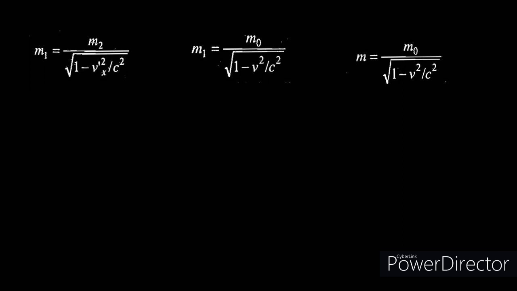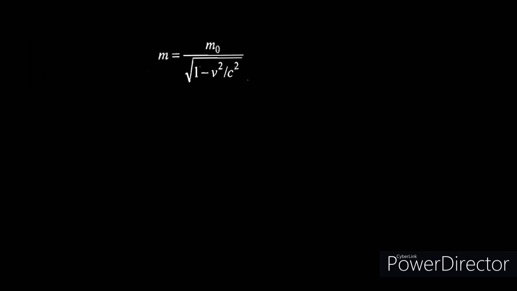And if v is the velocity of the particle m1, then we can rewrite the equation as m1 is equal to m0 divided by the square root of 1 minus v square by c square. So in general, we can write m is equal to m0 divided by the square root of 1 minus v square by c square, where m0 is the rest mass, which means the mass of an object when measured from a frame which is at rest with respect to the mass, v is the velocity of the object, and c is the velocity of light.